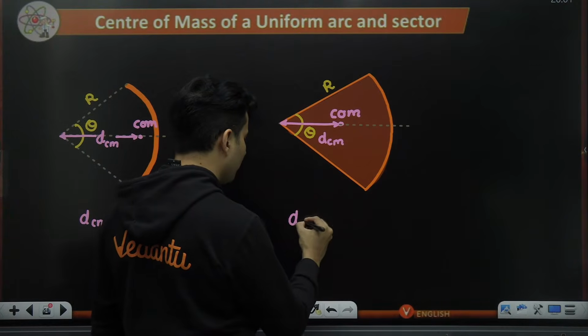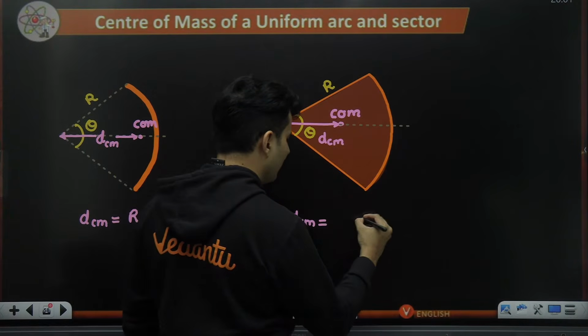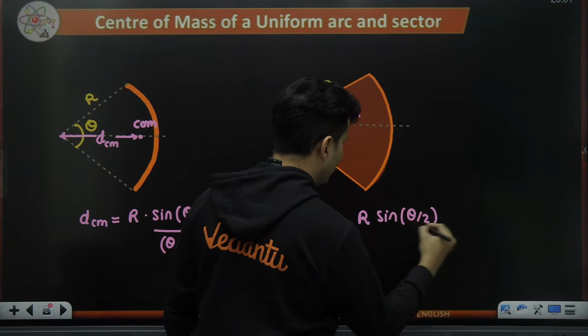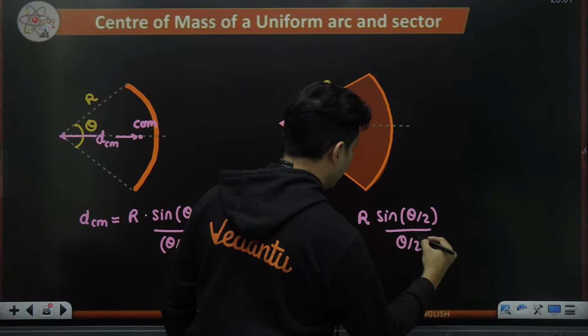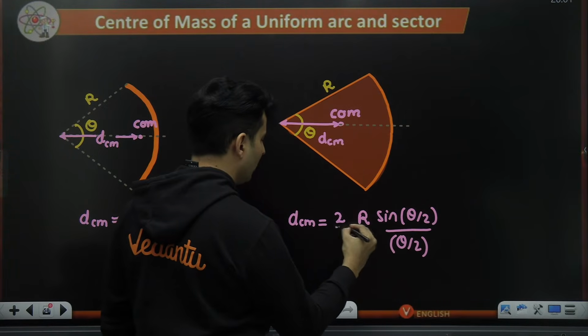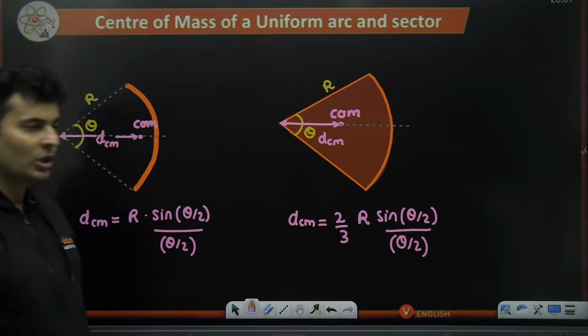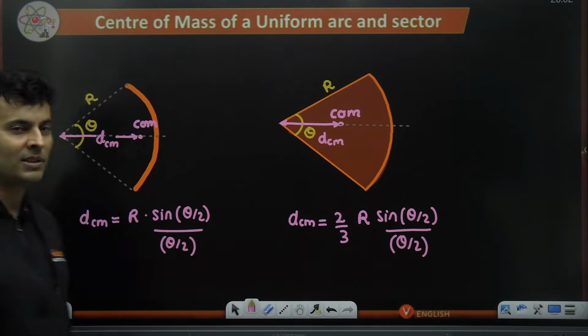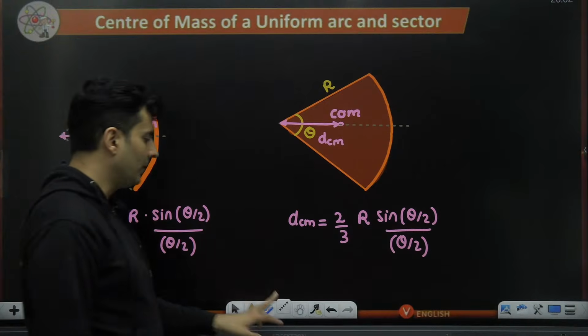Here the formula is very much similar. You put r multiplied by sine of theta by 2 and again divided by theta by 2. Only difference is you put the number 2 by 3 over here. 2/3. That's it. Whatever is this answer, 2/3 of this will be the answer of this. That is the formula. Okay.